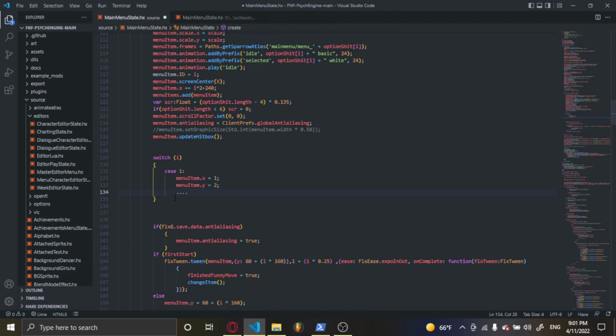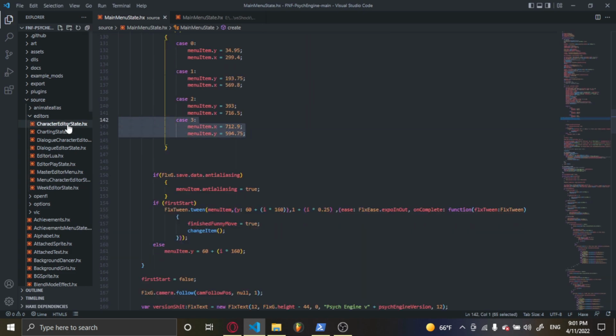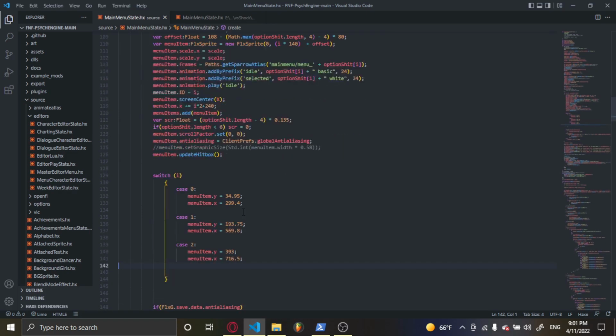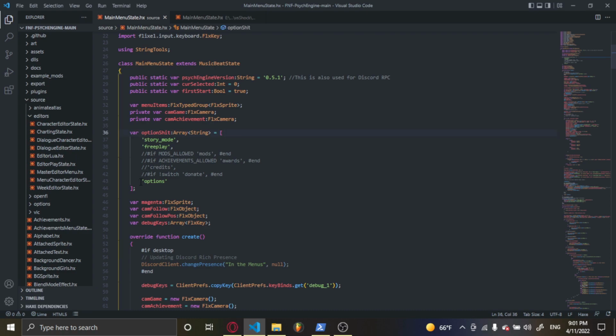My friend has already made the menu positions, so I am gonna just copy the code that he made. Thanks, Point. Because we have an array, the first index starts from 0, 1, 2 and so on. So case 0 is the first index.